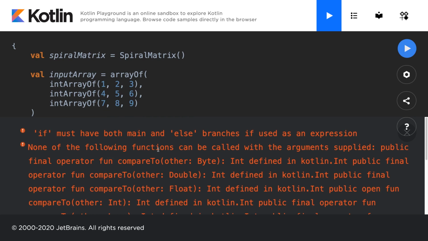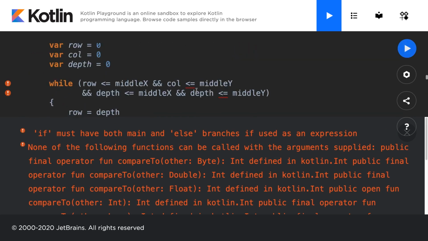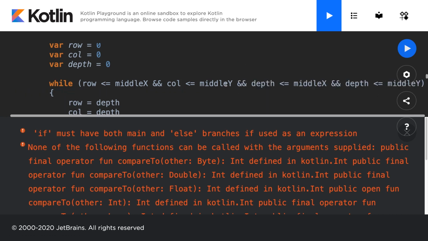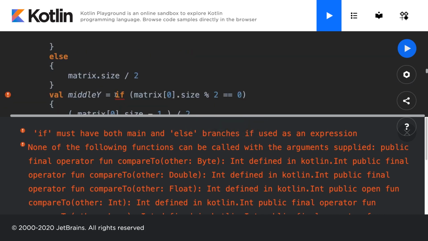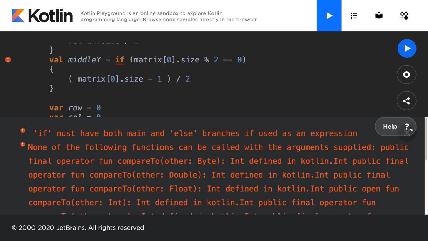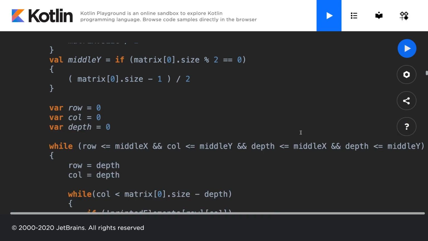Let's see, it says it must have both main and else branches. Interesting. Let's see where this is. I'm going to just check this. Yes, okay. Yep. Okay, so the while loop did not like the space. Oh, well, actually it looks okay. Let's check something else. Never mind. Okay. This if statement that we used, I'm just going to close the console.